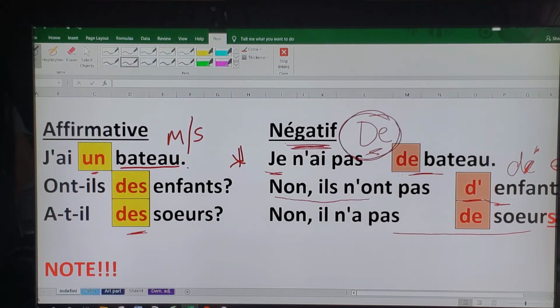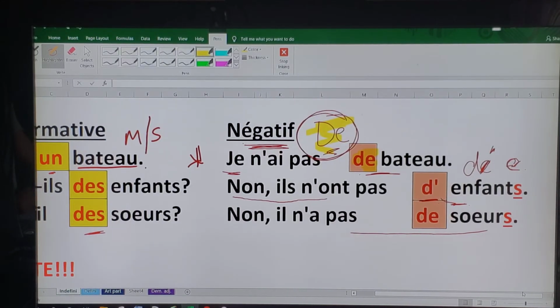Then we use the. Like in this sentence, I have a boat. I do not have any boat. So basically, no, nothing. I don't have any boat at all. So we use the. Do they have children? No, they do not have children. So we use children beginning with the S over here, but they do not have any children. So we use the. Like I said, I used the word the, but because it begins with a vowel, I took off the E and replaced it with the apostrophe.